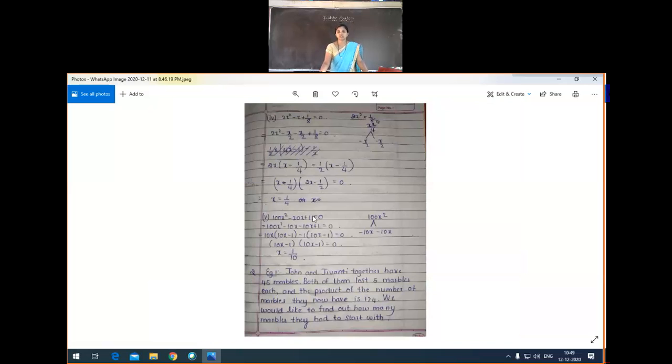Okay, so next to fifth question is 100x square minus 20x plus 1 is equal to 0. For that also same roots we got, that is 1 by 10 and 1 by 10. So you have to write the conclusion properly. Therefore, 1 by 10, 1 by 10 are the roots of the equation 100x square minus 20x plus 1 is equal to 0. Okay, got the idea of the first main? Yes, now we'll start with the second main.